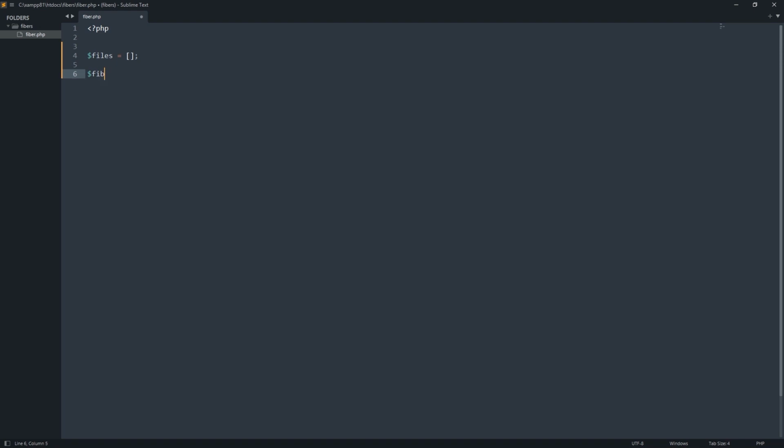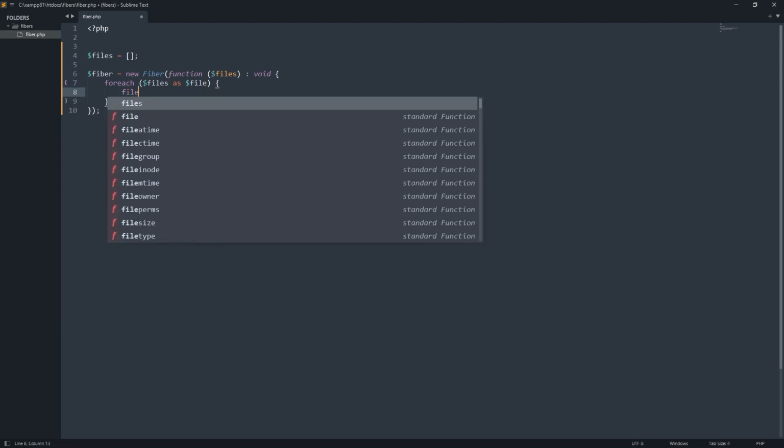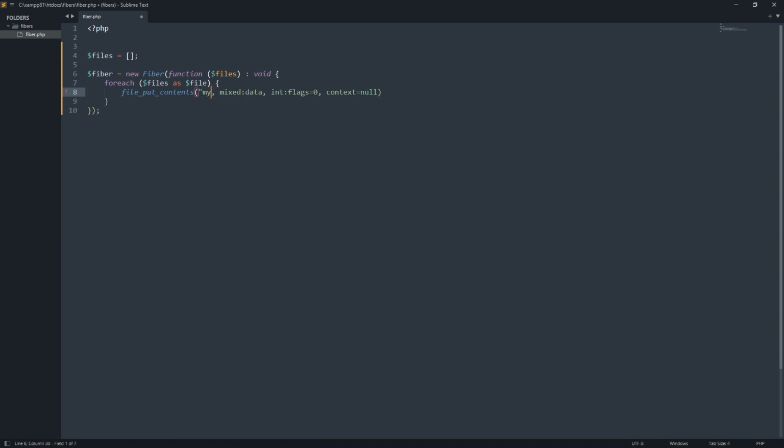Then I'm going to define a fiber with a loop, file_put_contents, for example, write now. Okay, I'm going to suspend this loop and return the index of the current one from here.